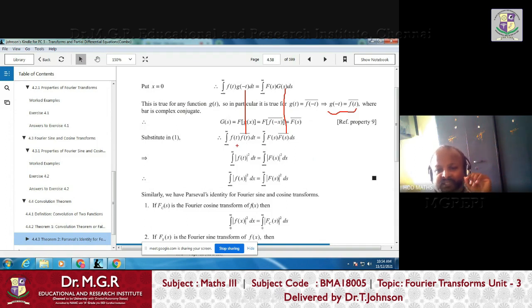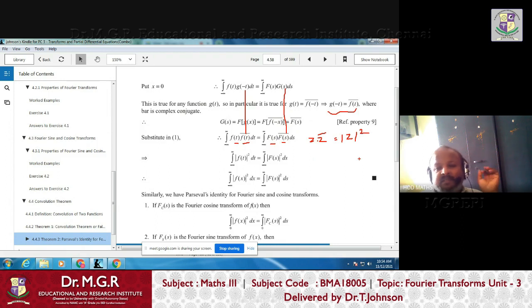Now what is this? This is the f(t) function times f(t) bar, that is, its complex conjugate. F(s) is a complex valued function, and F(s) bar is its complex conjugate. As I told you, take any complex number or complex valued function and multiply it with its complex conjugate, then it is nothing but the square of the modulus.